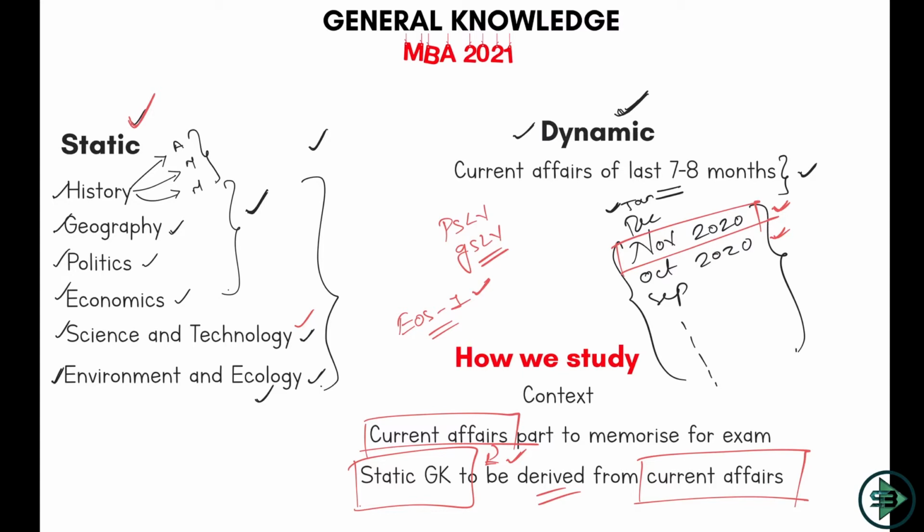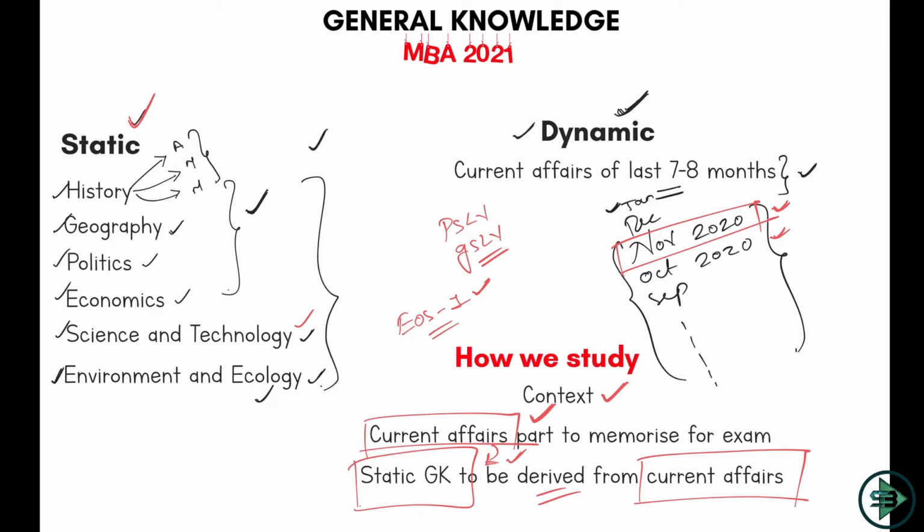So how do you predict the right question that may be coming for static GK? You cannot memorize everything. There's such a vast static GK. You memorize only those things which are there in current affairs, and this is what I help you with in a current affairs class. In a current affairs class, first I tell you the context. Why are we studying this news? Second, I tell you what you are supposed to memorize for the exam. You are not writing the answer like UPSC. You have to just answer objective questions.